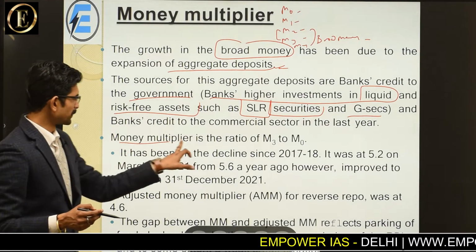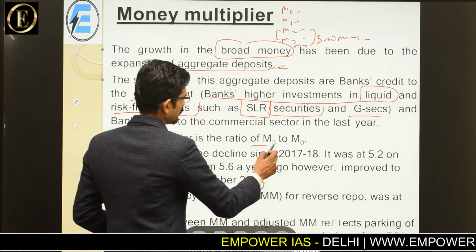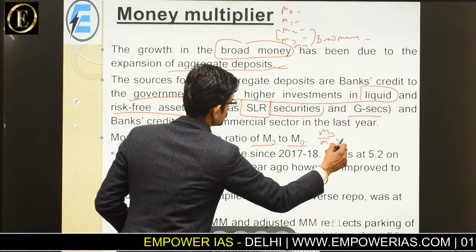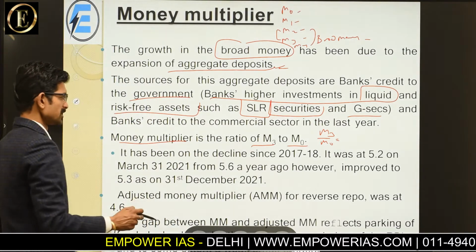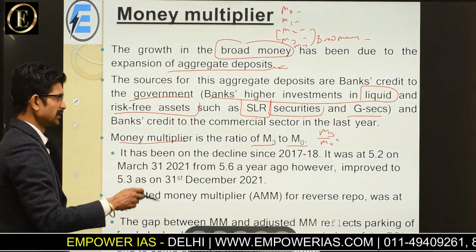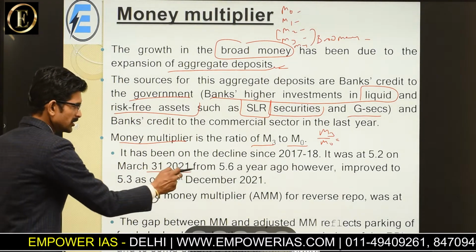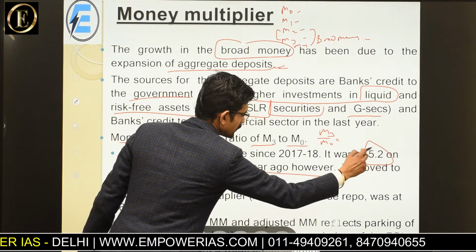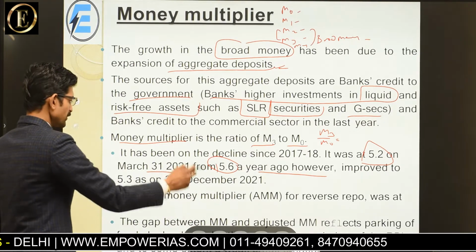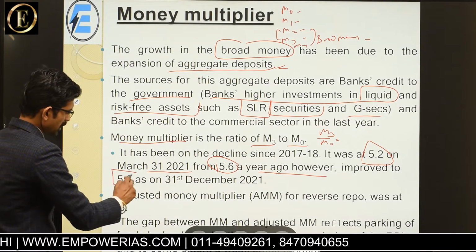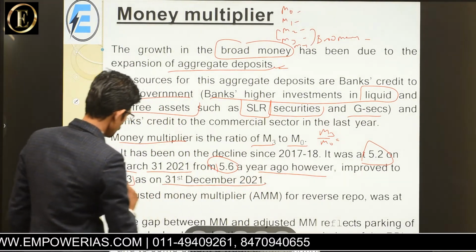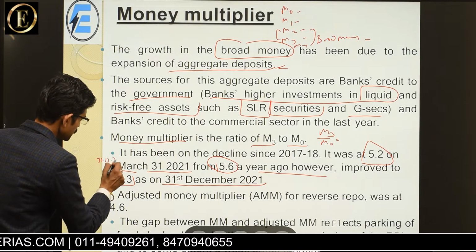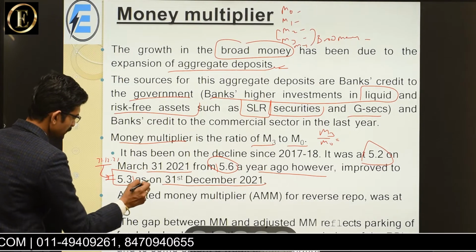Then the money multiplier is the ratio of M3 to M0. M3 to M0 ratio is the money multiplier, and it has been declining since 17 and 18. It was 5.2 in March, and from 5.2, a year ago it was 5.6 and rose to 5.3 as on 31st December 2021. Remember this latest data, that is on 31st December 2021 को 5.3 है.